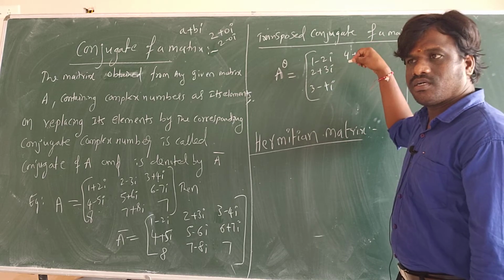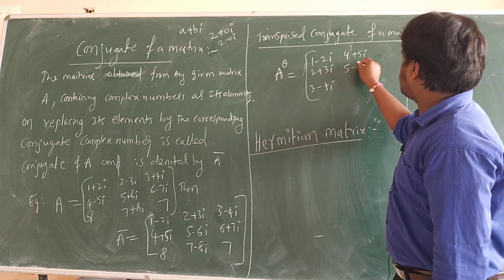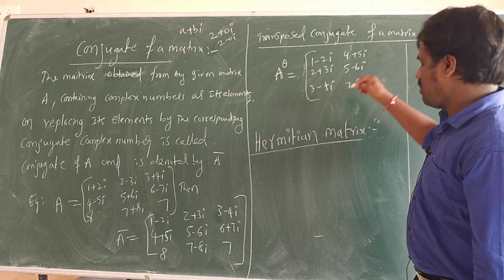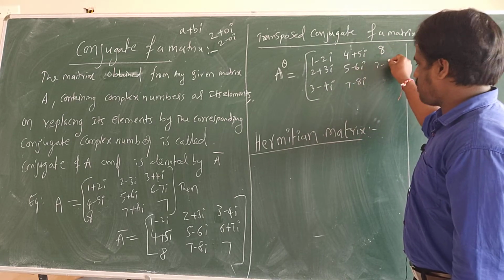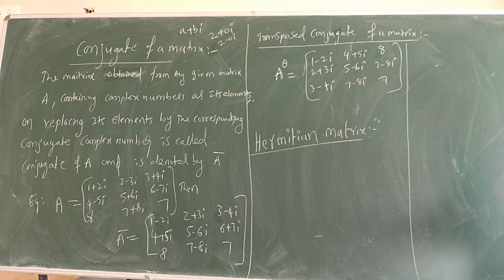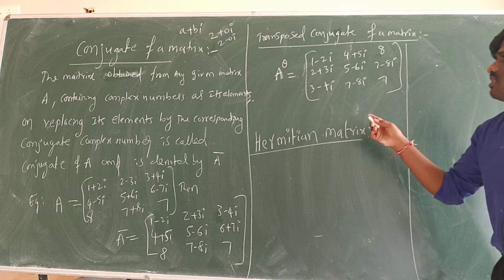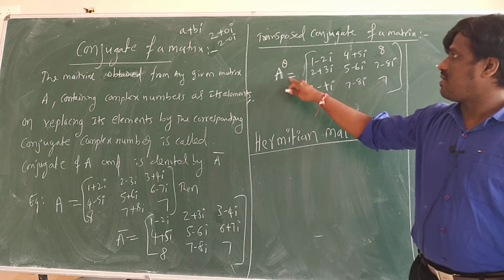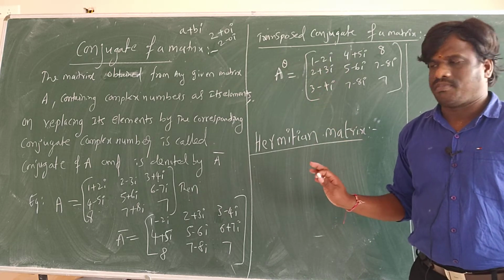5 minus 6 iota, 7 minus 8 iota, 8, 7 minus 8 iota, 7. So when you write like this, this is what we call the transpose of a conjugate matrix, and we denote that as A power theta.